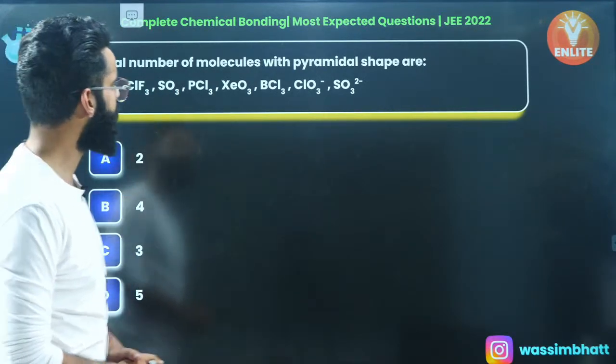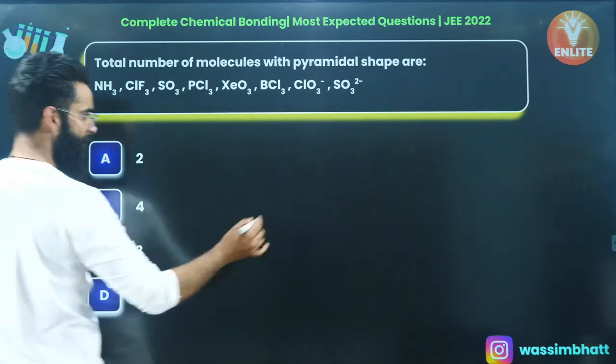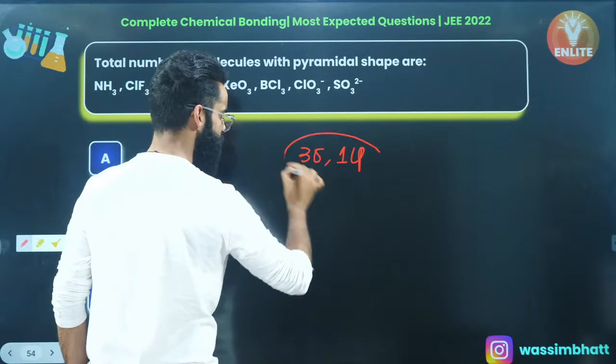The number of molecules having pyramidal shape. As I told you a few minutes back, wherever you see 3 sigma and 1 lone pair, it's going to be pyramidal.